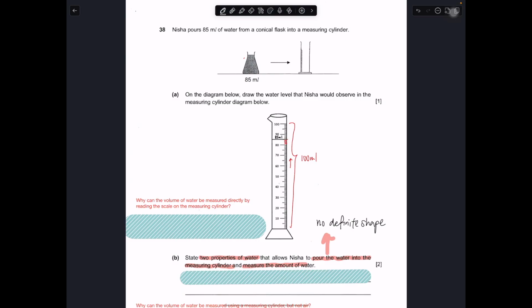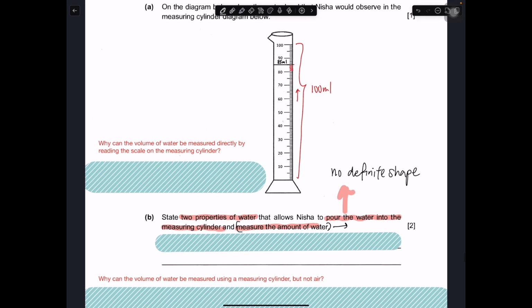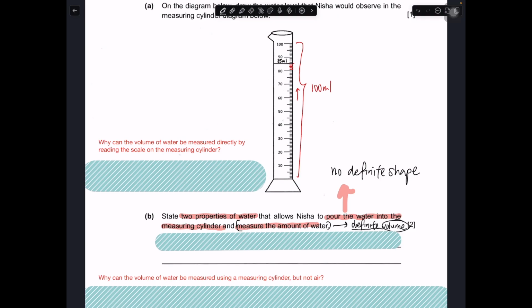Then the next part, to measure the volume of water. In this case, it must have a definite volume. So whatever water you pour into it will accurately reflect the true volume of the water, because the volume itself is fixed. It will not change depending on the container you place it in. What I'm trying to say is that if you pour 85, it will be 85. If you pour 10, it will be 10, because the volume is fixed.